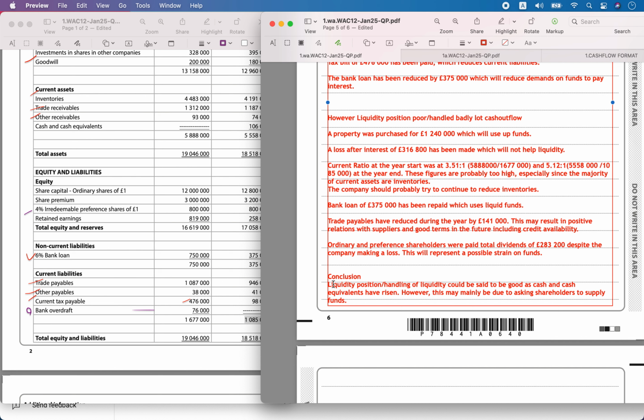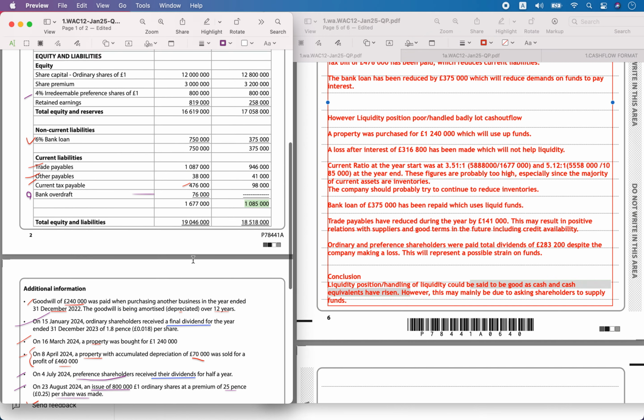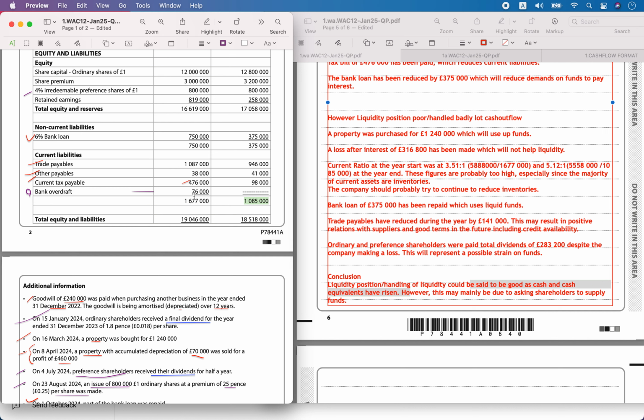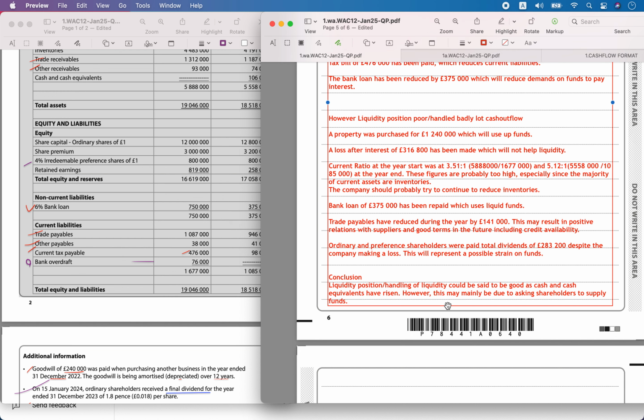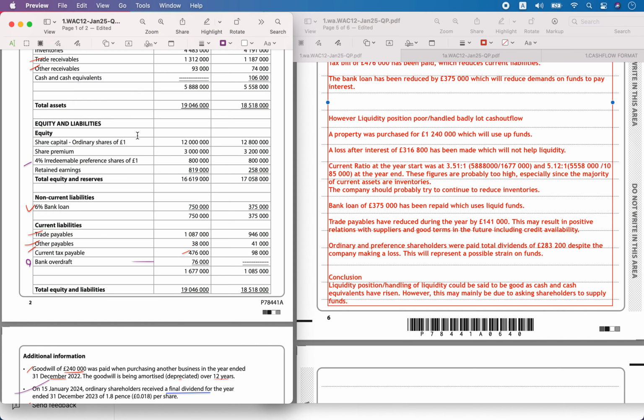In conclusion, overall you can say that the handling of liquidity is good, as cash and cash equivalents have risen from a bank overdraft of 76,000 to a positive 106,000. However, this may be mainly due to the shareholders supplying the funds. You can quote one reason where the cash inflow has been high due to the issue of shares.